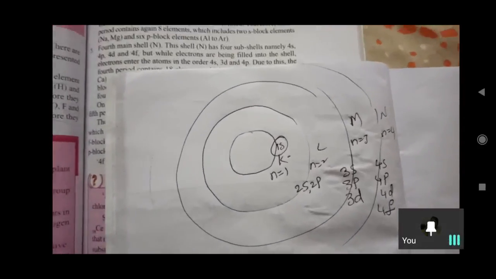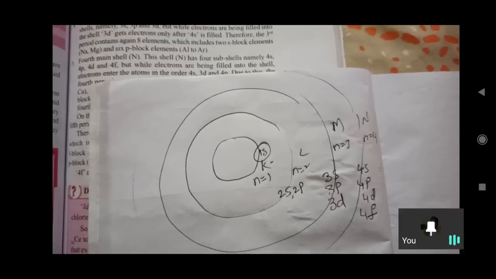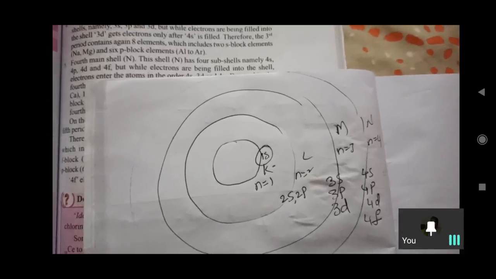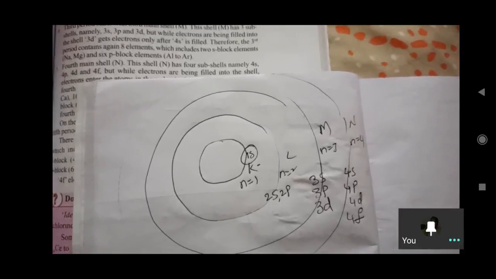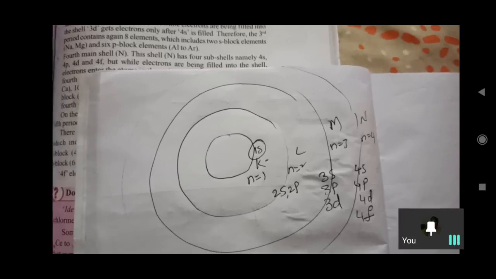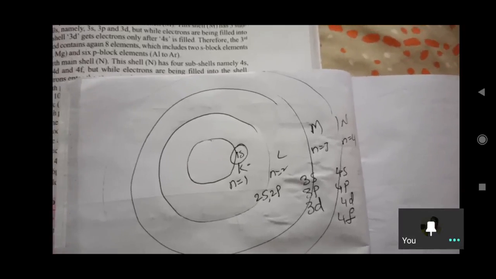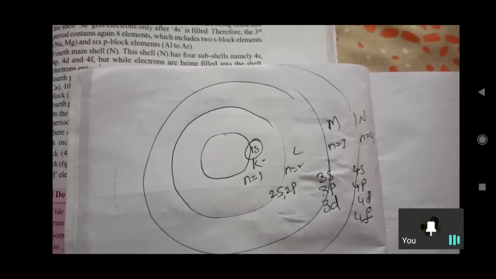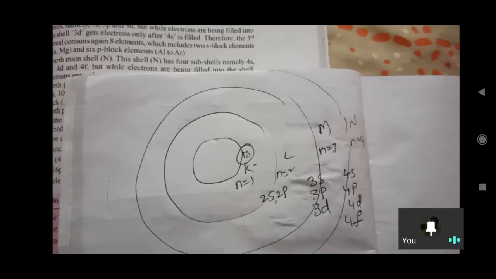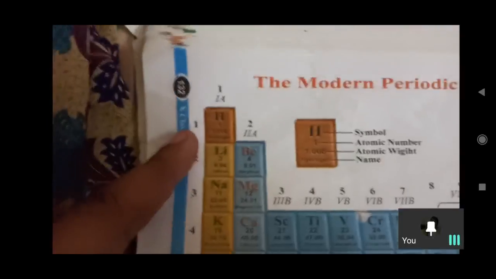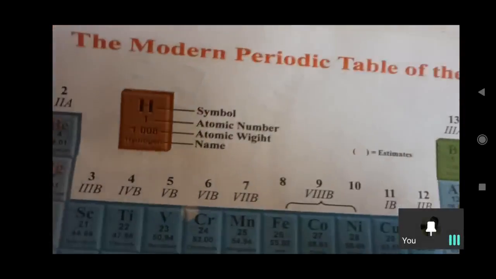For example, the first period starts with the K shell. The first main shell K contains only one subshell, 1s. For this subshell, only two types of electronic configurations are possible, those are 1s1 and 1s2. Hydrogen and helium only come into the first period. See, H here and helium here. Only two elements come under this.